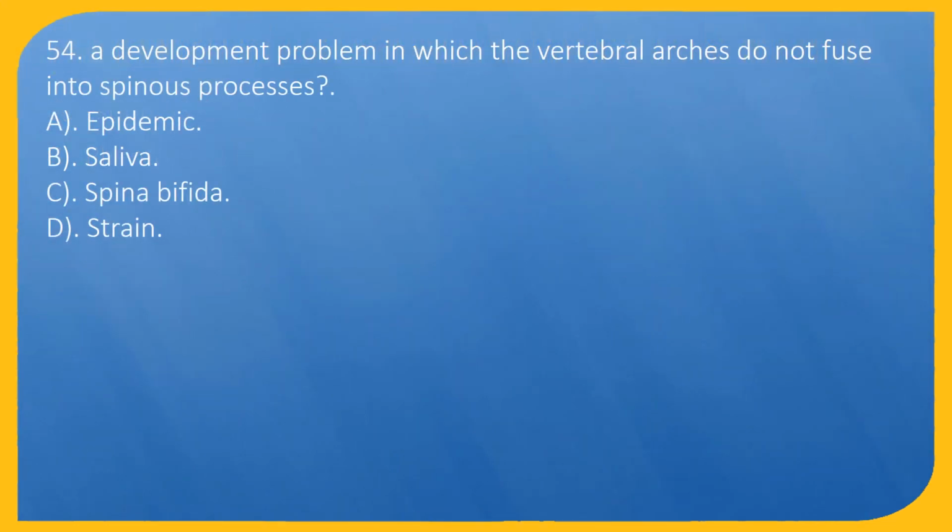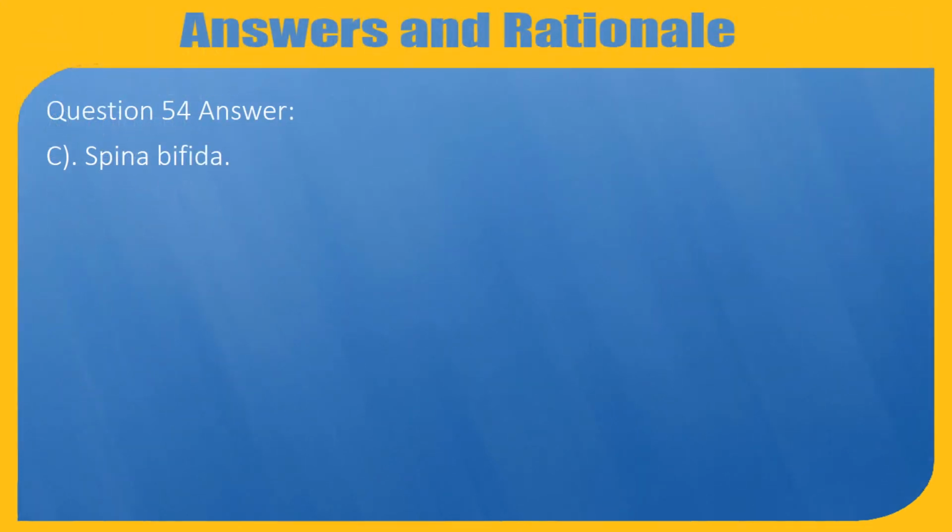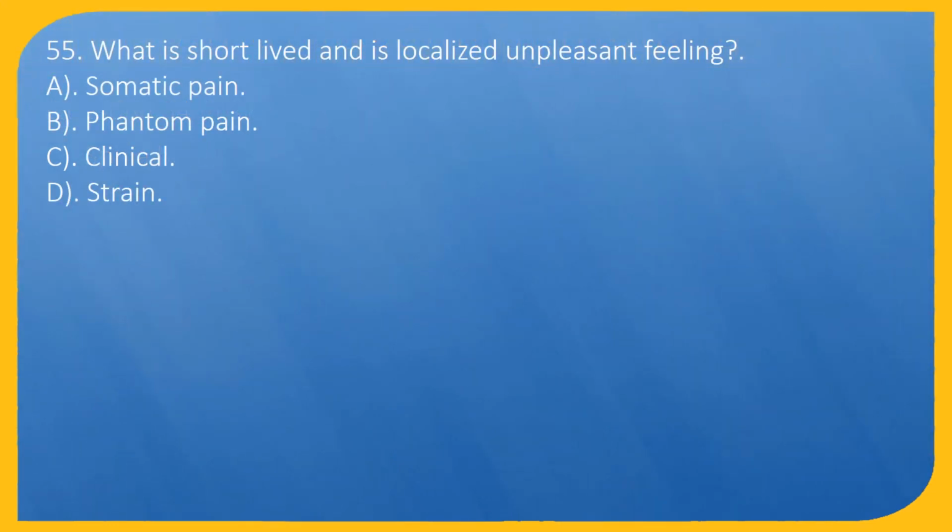Question 54. What is a developmental problem in which the vertebral arches do not fuse into spinous processes? A. Epidemic. B. Saliva. C. Spina bifida. D. Strain. Question 54. Answer: C. Spina bifida. Question 55. What is short-lived and is a localized unpleasant feeling? A. Somatic pain. B. Phantom pain.